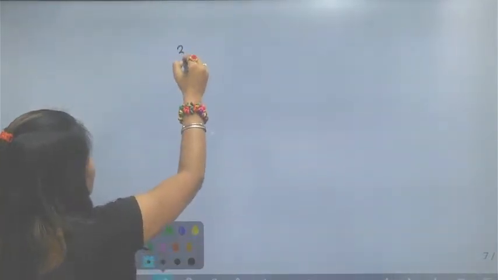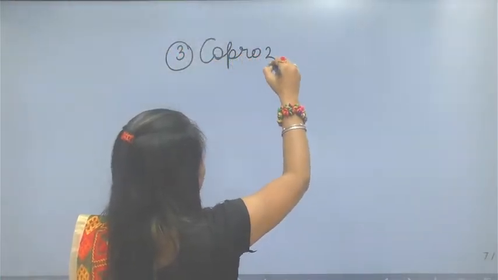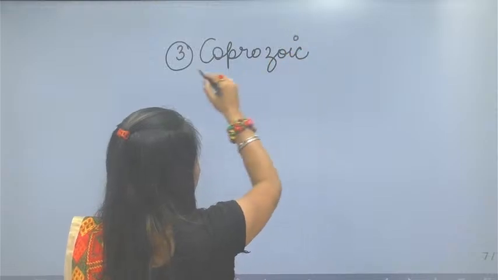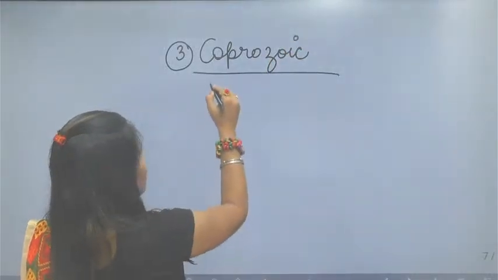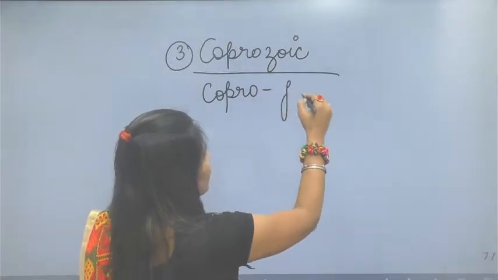Another mode of nutrition is the coprozoic mode of nutrition. Copro, in biology, means fecal matter, or excreta. Everybody knows that another name for fecal matter is excreta, the solid waste coming out of the digestive system of man and other animals.